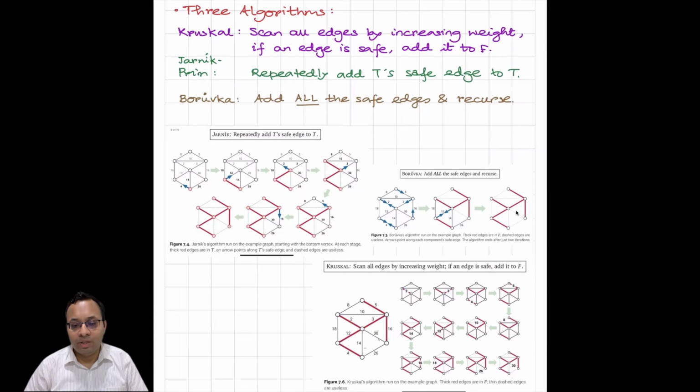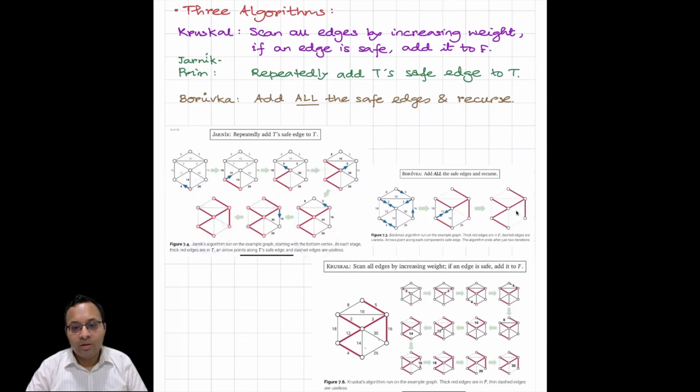And if there is some edge which is not safe, where both the endpoints are a part of the same component, then we don't add it and we continue. We'll go over this Kruskal in more detail in the next lecture. This is just a high level idea, just to show all three are doing the same thing. Jarnik-Prim, we start with a single vertex here and then we grow. The safe edge which is leaving this component, we're always maintaining a tree. And finally we reach this one.